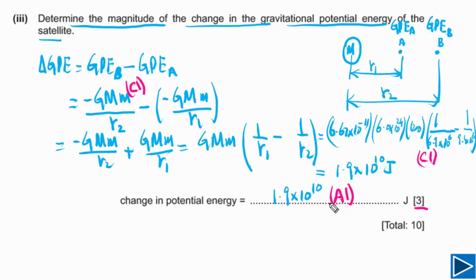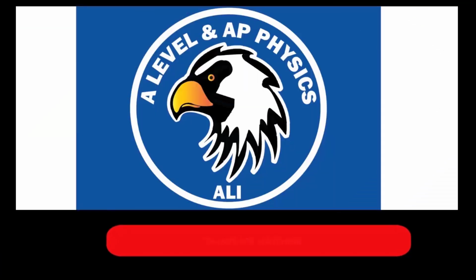If your answer is not right, but you have written these steps, means you have written this formula and plugged in values, you will get 2 marks. So it's good to write down all the steps and show your working.